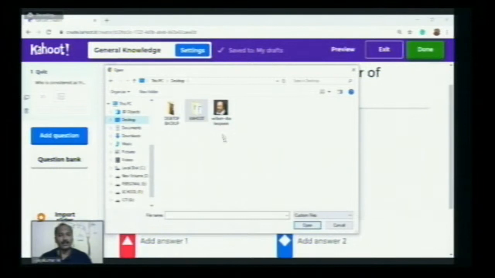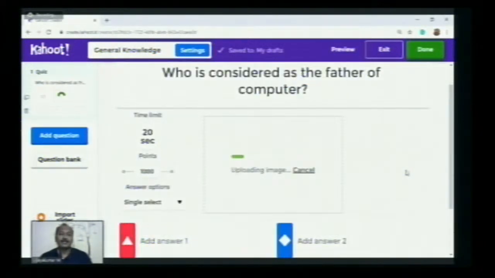So after clicking that, this picture is not relevant to that question. Anyway, let me show you a demo. So I will click this image and let me click open. Let's see what will happen.